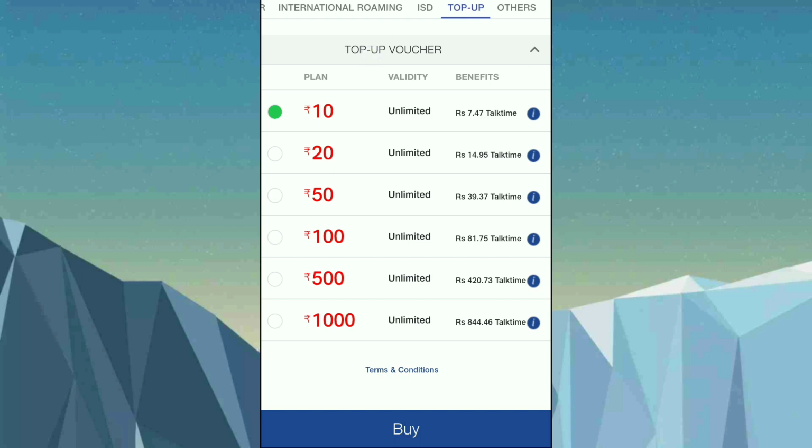Commonly we will be getting offers in Amazon, friends. Every month you will be getting 50 rupees. When you recharge for 50 rupees, we will be getting 50 rupees talk time. So we can directly recharge here. When you are recharging from the Amazon app, you will be getting a cashback of 50 rupees. If you didn't watch that video, I did an Amazon cashback video. You can watch that video and you can recharge for 50 rupees. You will be getting a cashback of 50 rupees, and additionally you will be getting 5 GB of data, and also you will be getting 39 rupees of talk time. So you can use it for the boost up packs also.